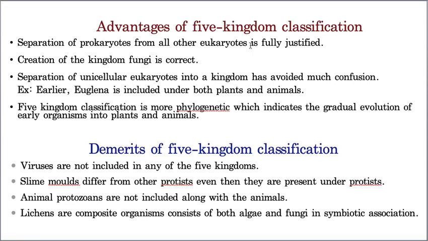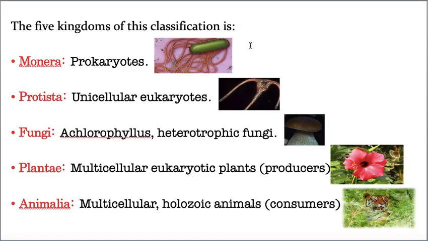What is that? Where is virus in that? Show me in this classification. Look, where is virus? Nowhere did he mention it. So that is the biggest drawback of R.H. Whittaker's classification. So five kingdom classification is an accepted classification. Though it is accepted, this classification also has certain corrections.